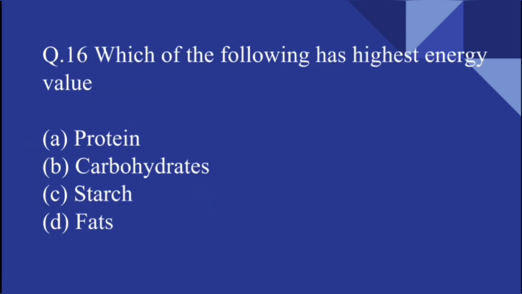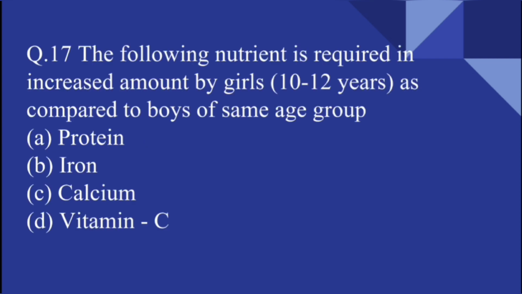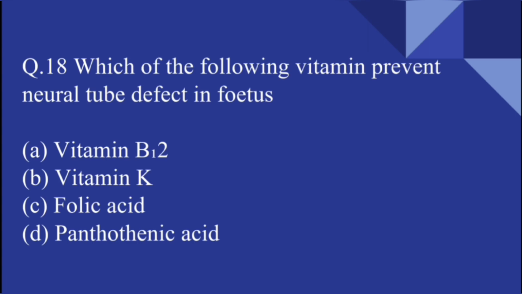Which of the following has highest energy value? Carbohydrates, protein, starch, fats. See, the highest energy value is in fats. The following nutrient is required in increased amount by girls 10 to 12 years as compared to boys of the same age: protein, iron, calcium, vitamin C. Here the answer is iron.